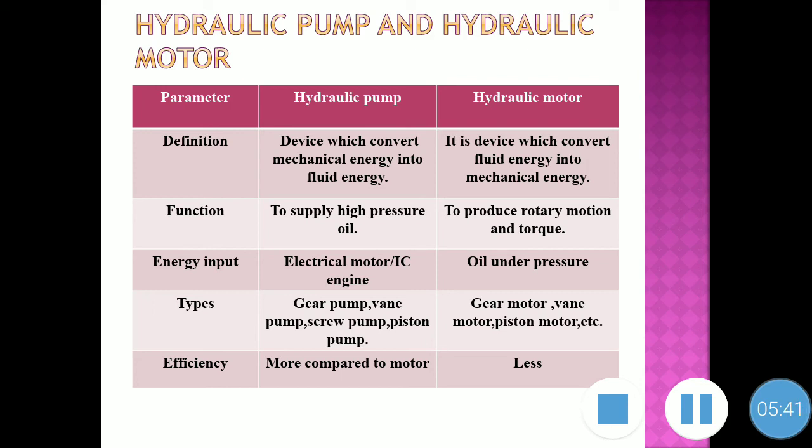If we talk about the energy input, the hydraulic pump has an electric motor or IC engine as input, while the hydraulic motor has pressurized oil as input. If we talk about the different types, the hydraulic pump can be a gear pump, vane pump, screw pump or piston pump. On the same line, the hydraulic motor can also be classified as a gear motor, vane motor, piston motor, etc. If we talk about the efficiency, the hydraulic pump has more efficiency as compared to the hydraulic motor.